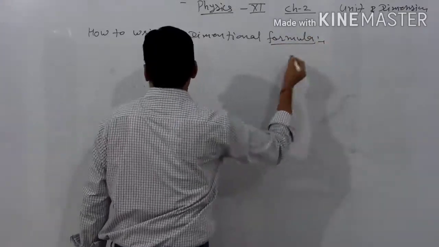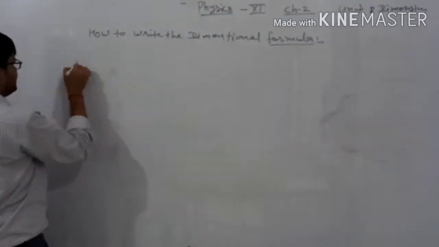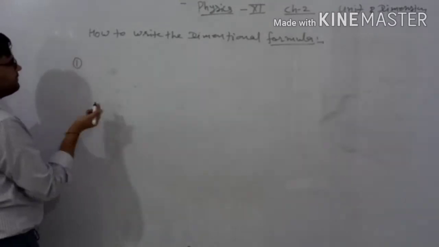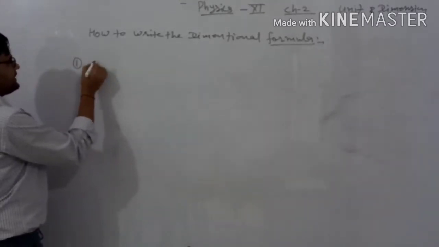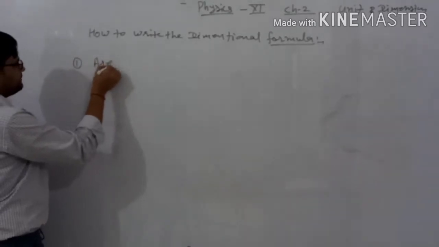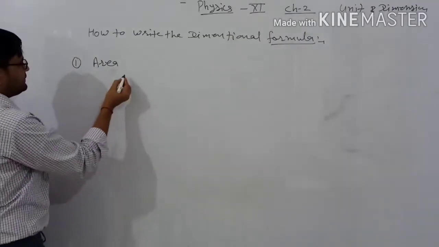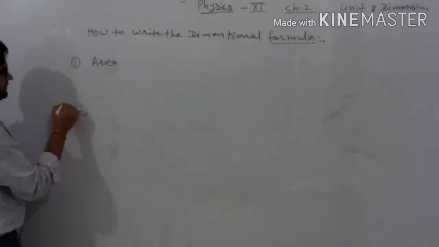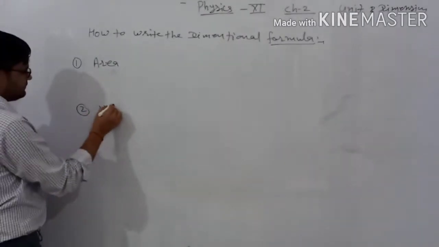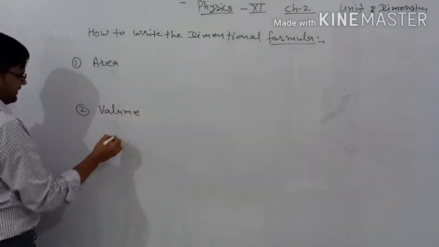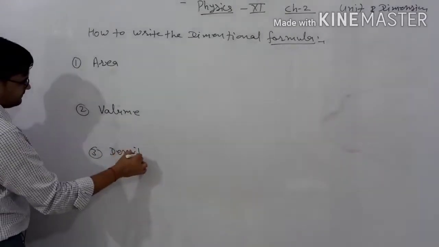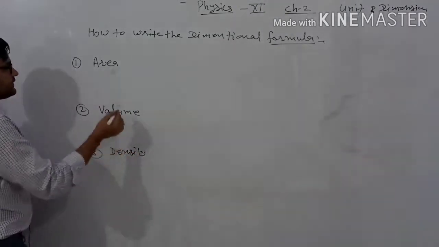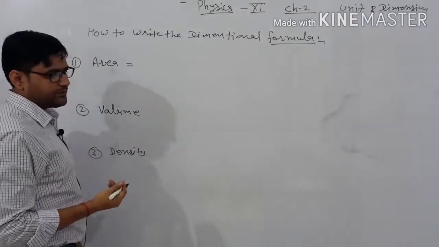Clear? Here we started with the basic formulations in terms of length and mass, which we have already considered. In this class we start from the area. What is the formulation of the area? After that we will discuss the volume, and after that we will discuss the density. First thing, the area. How to represent the area?